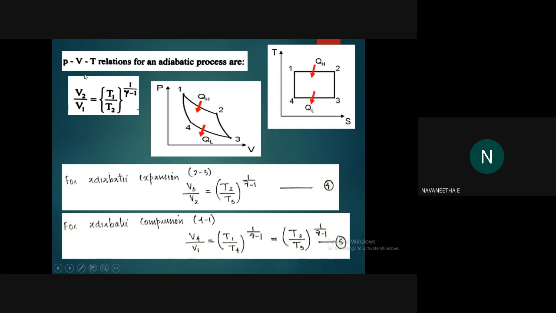Here, this is the general equation: V2 by V1 equal to T1 by T2 whole raised to 1 by gamma minus 1. We have to use this equation and find an expression for adiabatic expansion. So we are considering states 2 and 3.